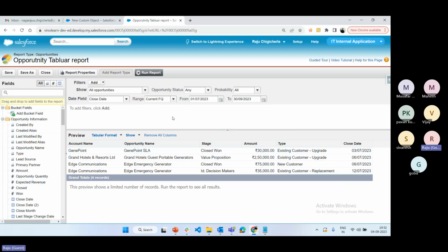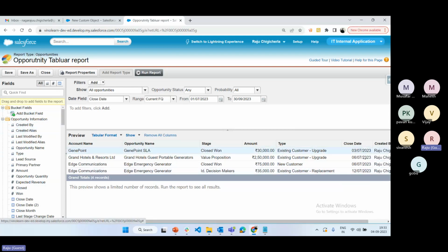Hope you are clear on what these buttons are and how to add the fields, either one by one or an entire section, and what the advantage of drag and drop is, and what double click does. If you double click, it is added at the end of the columns. If you want a particular place, then we can choose drag and drop. Okay, so hope you are clear on these two sections, these buttons and this one. Any doubts up to now? Clear before going to check filters? Clear guys? Yes, sir. Right.